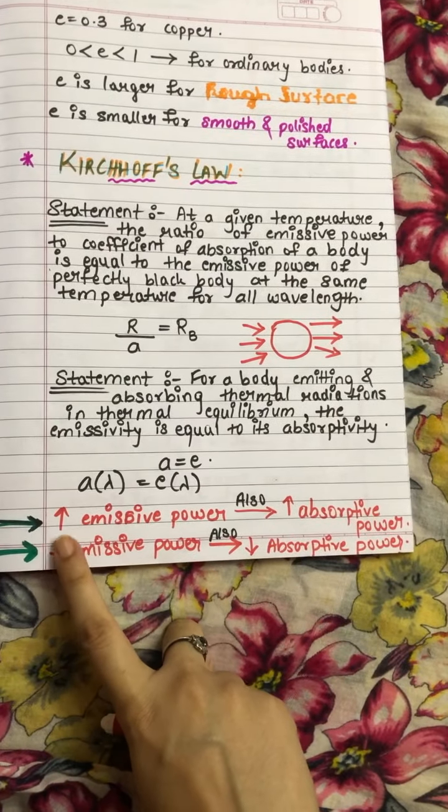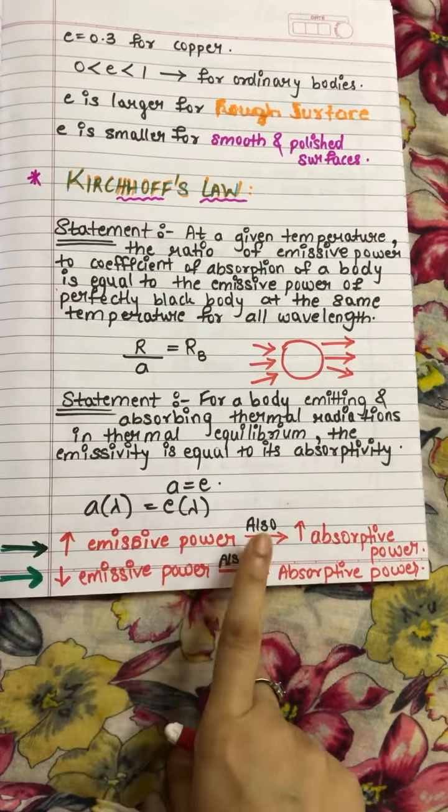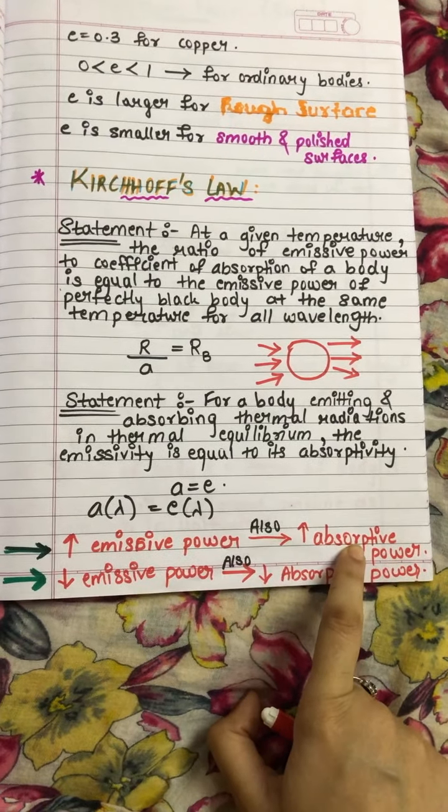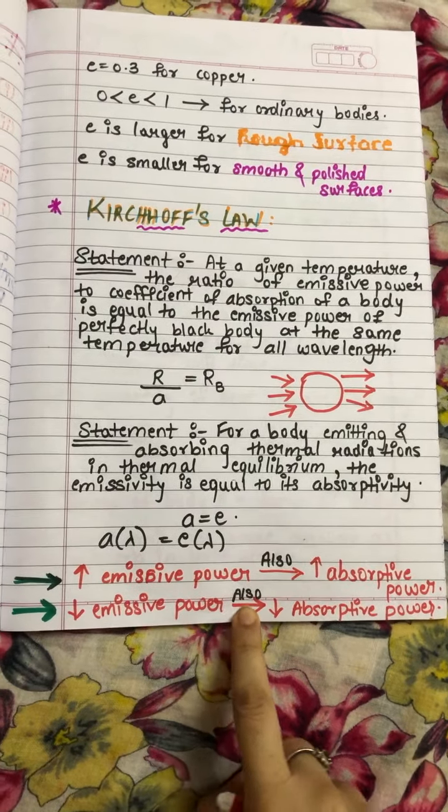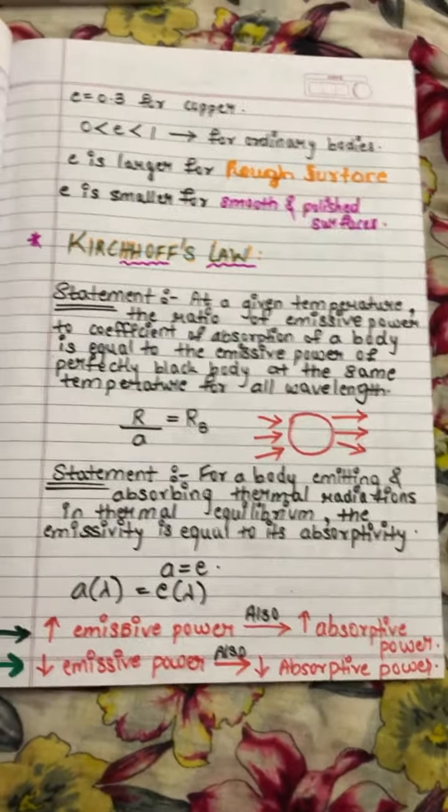Now, if a body has high emissive power, that body also has high absorptive power. If a body has less emissive power, then the body also has less absorptive power.